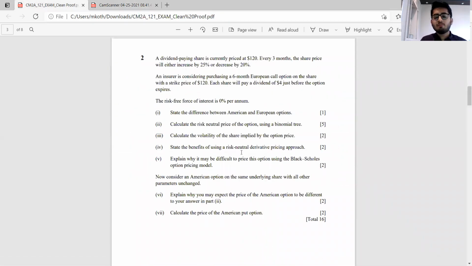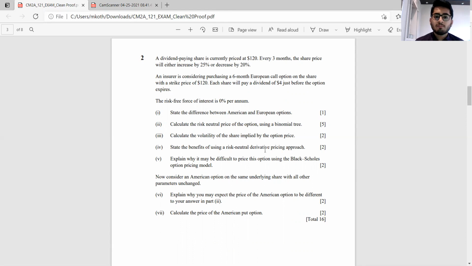Next, part 4, state the benefits of using a risk neutral derivative pricing approach, 2 marks. So the first part, it's an easy method. That's one of the benefits. Second benefit is we do not need to know what should be the appropriate non-risky rate which should be used for discounting. Since we're using a risk neutral approach, we use the risk neutral probabilities, we use the risk-free rate of interest, so we do not have to bother about deciding on which particular rate of interest should be used, keeping in mind the risk factors. And also there is no need for the real world probabilities.